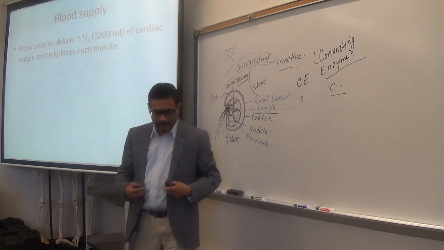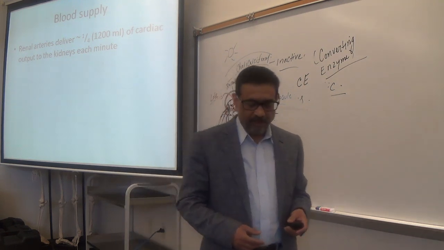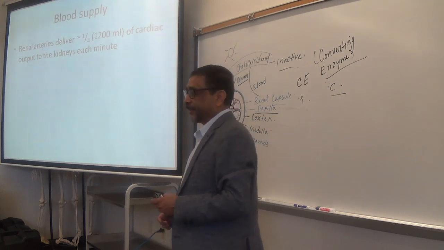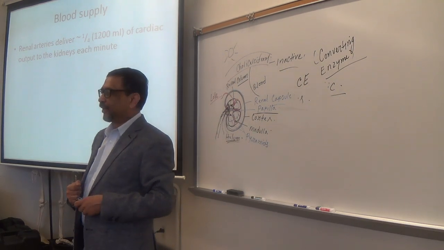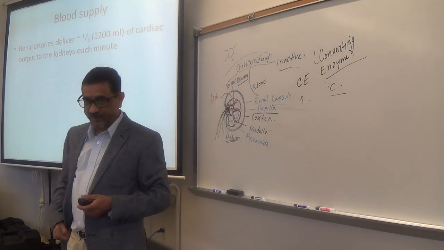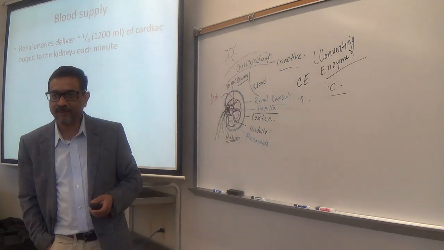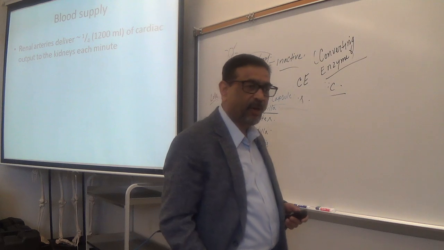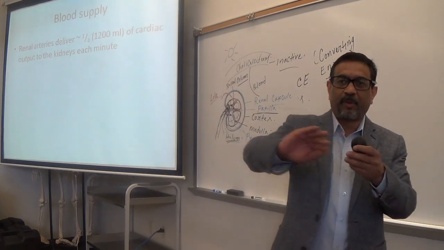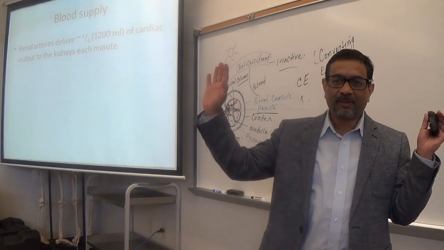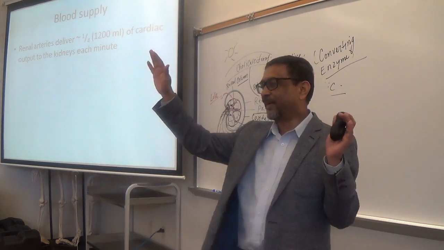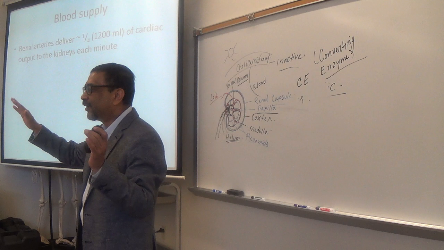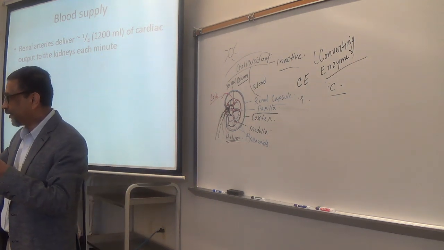Blood supply of the kidney. Blood supply of the kidney is very important because, you know, the kidney filters the blood and separates the toxic chemicals from the blood. So if blood flow is less than normal, then what will happen? Less filtration will occur, right?